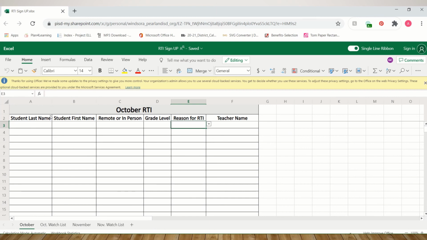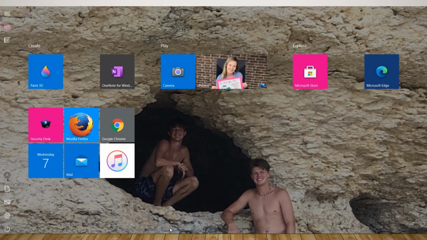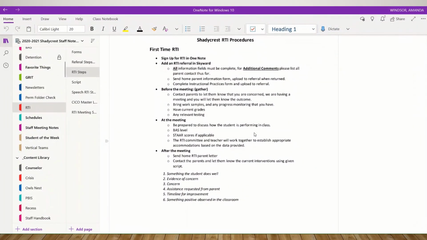So you're going to put their last name, you're going to put their first name, you're going to tell me whether they're remote or in person, their grade level, you're going to tell me the reason for RTI, reading, math, or behavior, and then you're going to put in your name. Okay? So after you have done that, then you're going to add the RTI referral in Skyward.